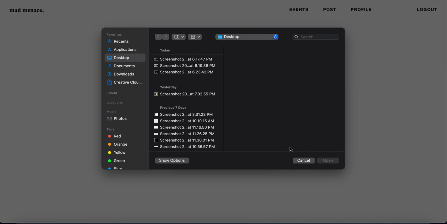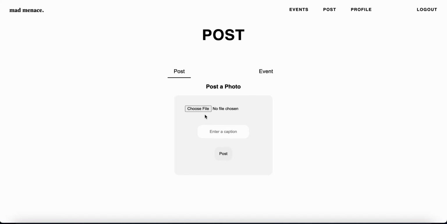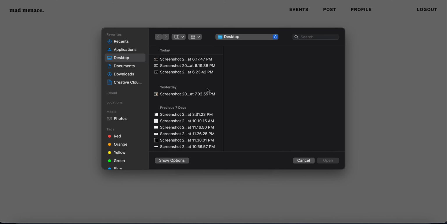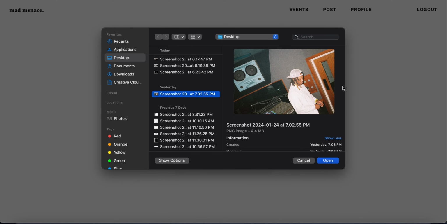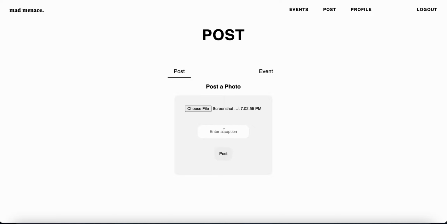So using pretty much the same JavaScript for the active bar, depending on what you click, that is labeled the active section in the JavaScript, but this is active right now, so we'll use choose file, screenshot. We'll do this picture of Future in the studio, and we'll put that in there, and then we'll do Future in the stew, and then we'll post. So it'll grab this form data, it takes it from JSONify, turns it back into form data, sends it to the back end, and then from here,